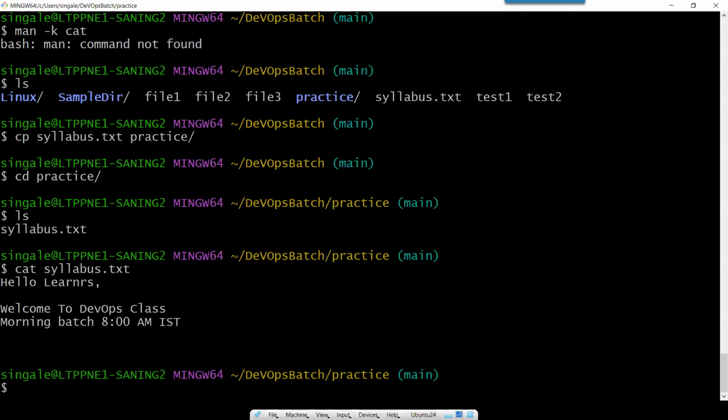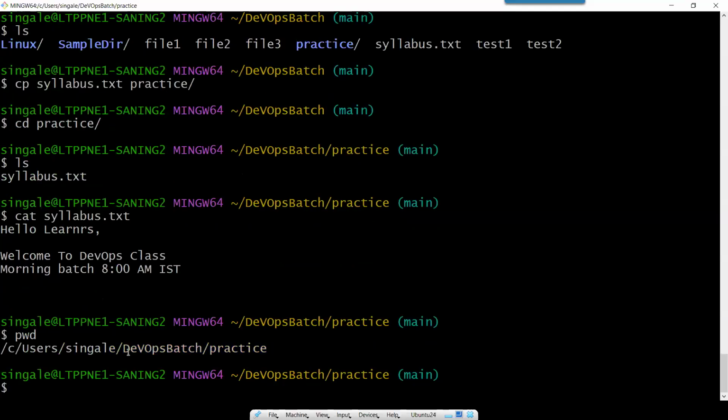This is called cp, then the source, from where we have to copy that file, and then the destination where we have to paste that file. So let's see, we can also copy this file to a folder inside a folder. Here you can see where I am: DevOps practice. Or if you are confused about where you are, just type pwd. It will show the present working directory. So you can see you are inside this DevOps batch folder, inside that practice.